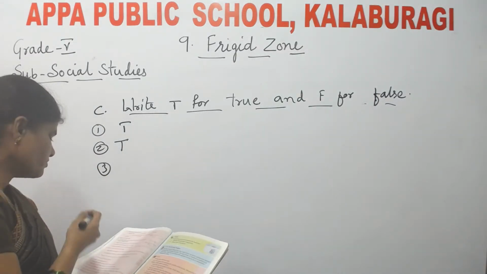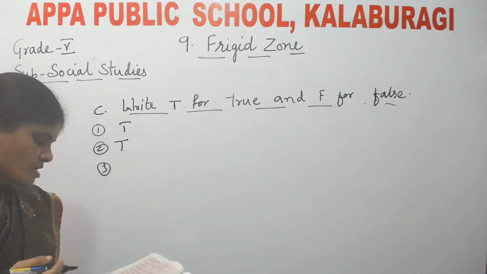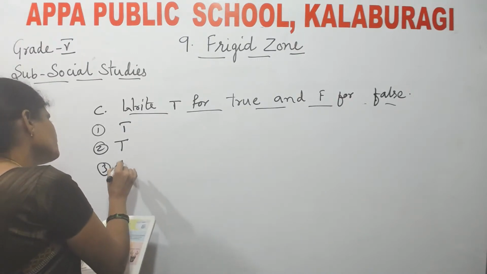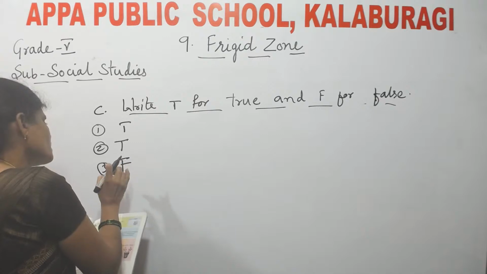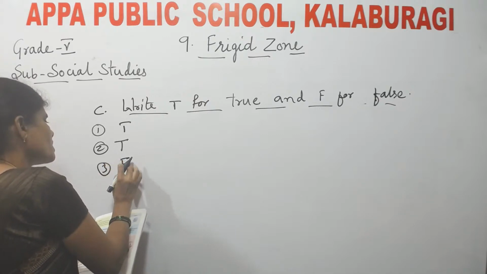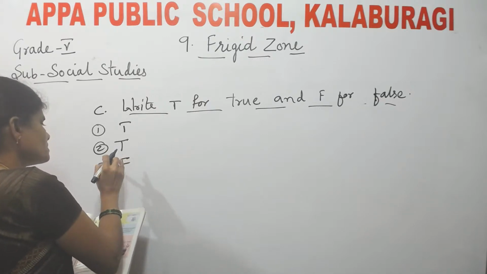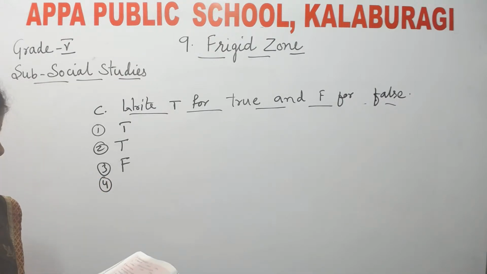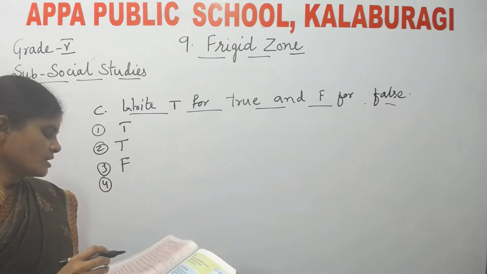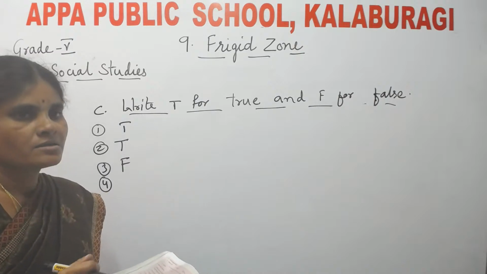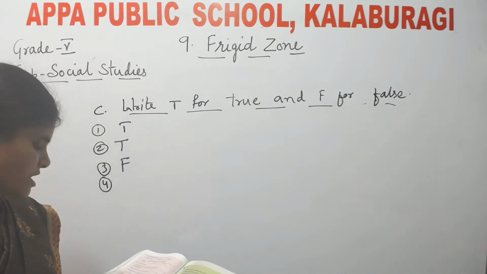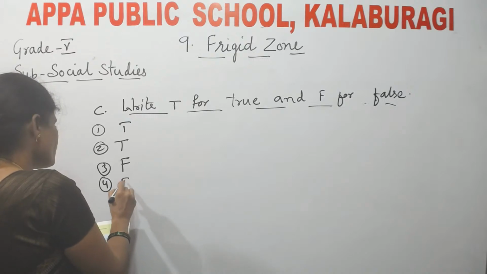Next, third one. There is no summer season in a north freezer zone. It is false. Summers are also there. Summers and winters both are there in the freezer zones, but we have summer for only a few months. Okay. Next, the Inuit live in Siberia. See, Inuits are the tribes who live in Greenland, not Siberia. It is also false.